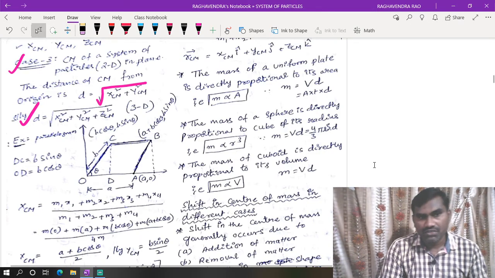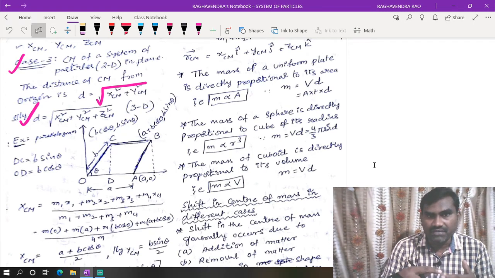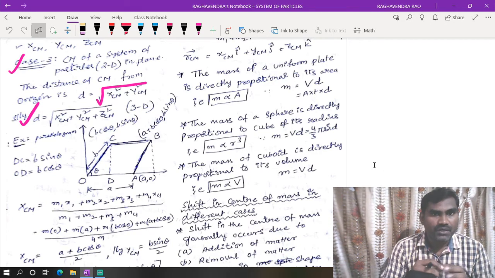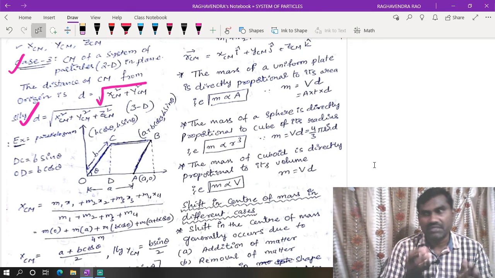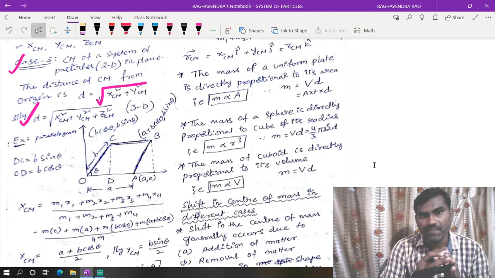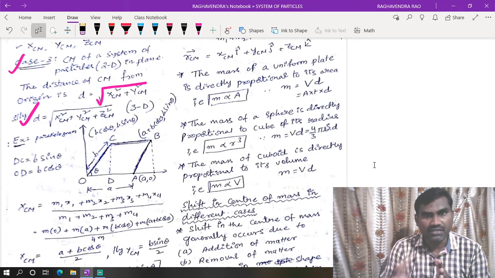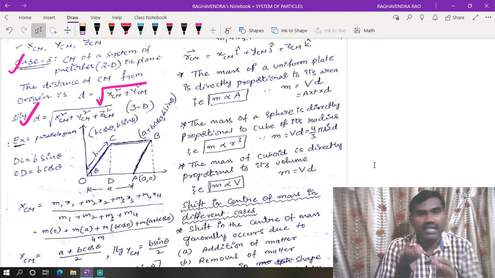Based on the shape, sometimes they give area, volume, or radius of the body. For a sphere with radius given, to calculate the mass we need the volume, 4/3 pi r cube, and we have to know the density. From that we can calculate the mass.